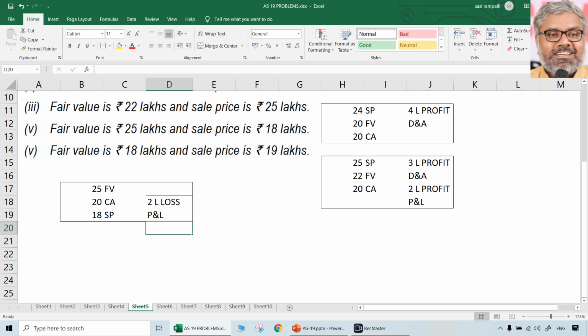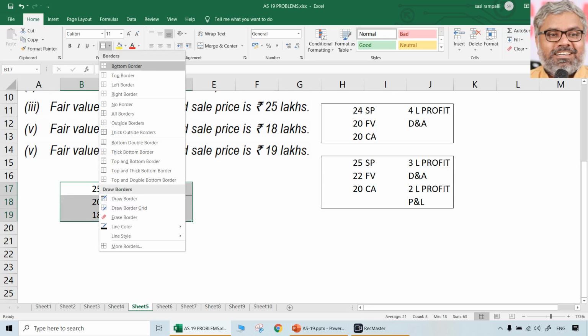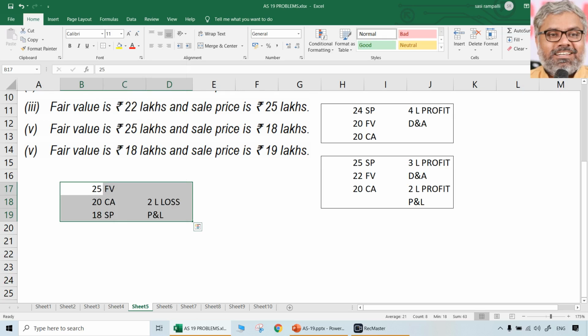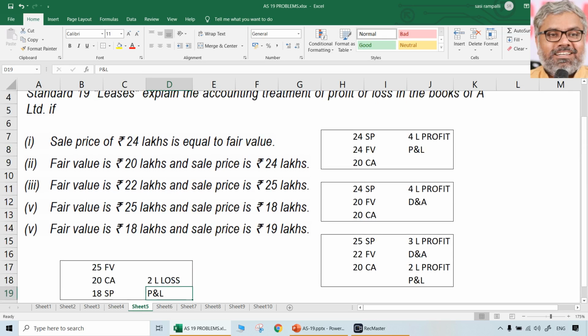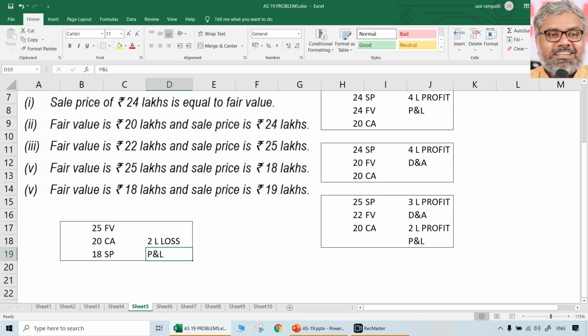But a condition applies. What is the condition? Provided that the loss is not compensated by the future lease payments. That is the point. So if there is a loss here because of the selling price being less than fair value, that was the second scenario. On a broader level, there were three broader cases. Selling price equal to fair value, there is no problem. Always that profit or loss has to be recognized immediately.